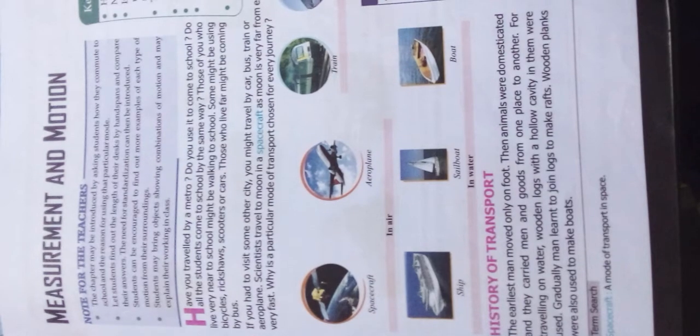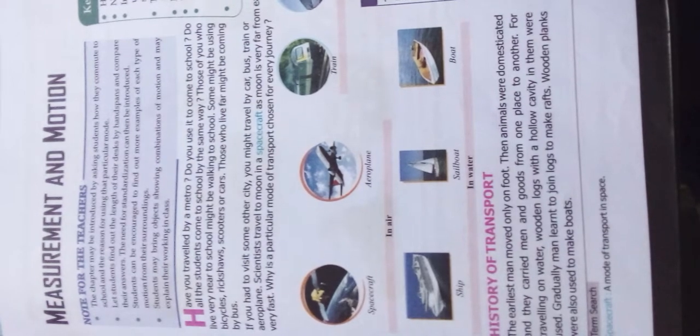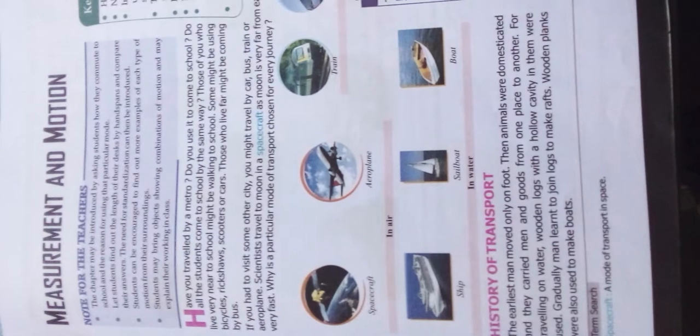Those who live very near to the school might be walking to school. Some might be using bicycles, rickshaws, scooters, and cars. Those who live far might be coming by bus. If you have to visit some other city, you might travel by car, bus, train, or aeroplane.